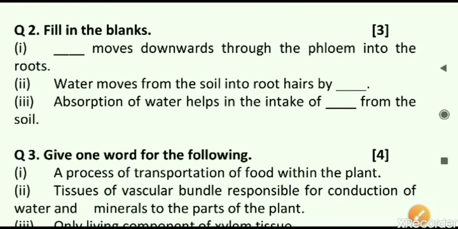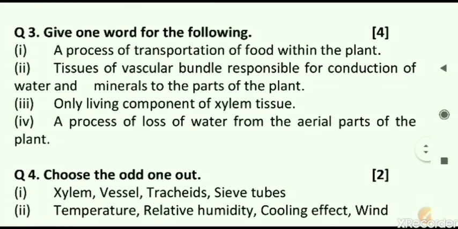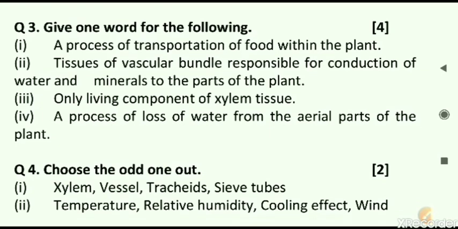Next is question number 3. Give one word for the following. It carries 4 marks for these 4 parts, 1 each. First is a process of transportation of food within the plant. Second, a vascular bundle responsible for conduction of water and minerals to the parts of the plant. Third, only living component of xylem tissue. And fourth, a process of loss of water from the aerial parts of the plant.